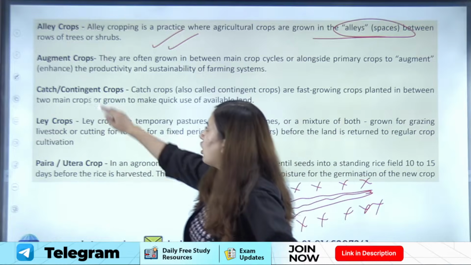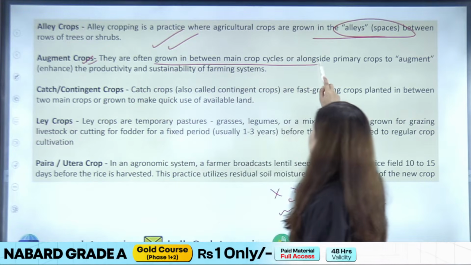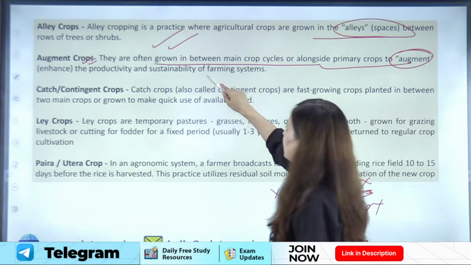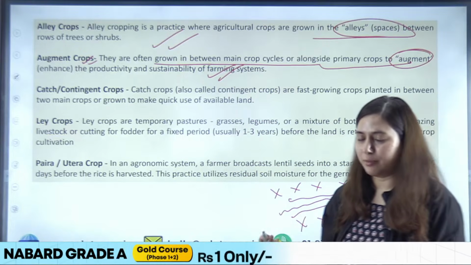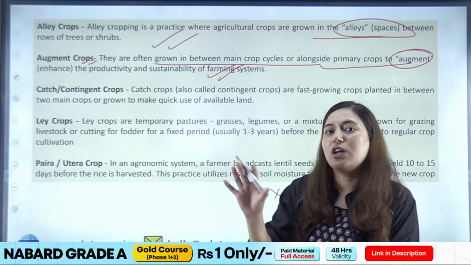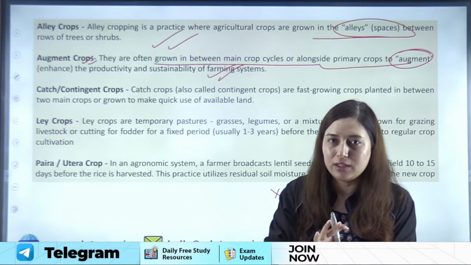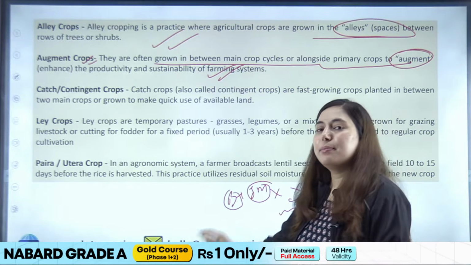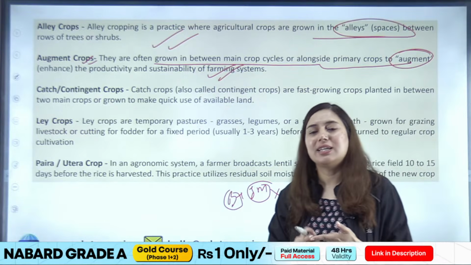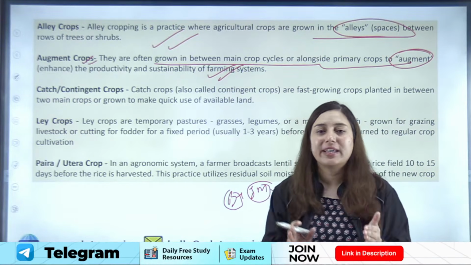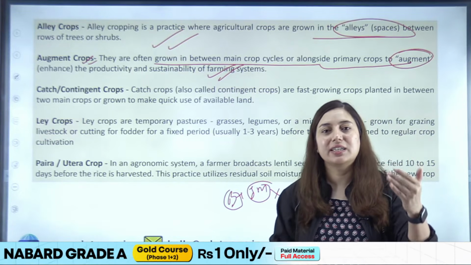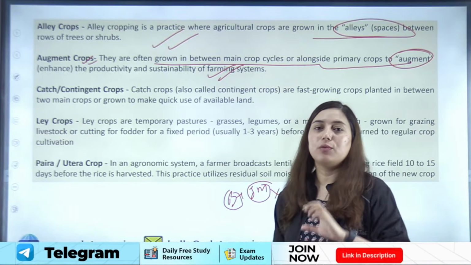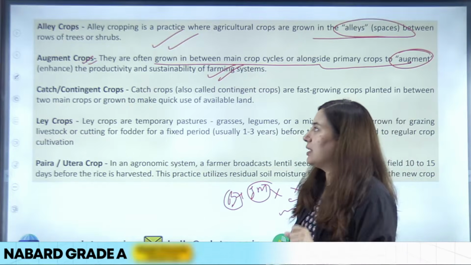Second is augment crop. What is an augment crop? They are often grown in between the main crop cycle alongside the primary crop. Augment crops increase the productivity and sustainability of the farmer. They are grown along with the main crop to increase the productivity of our main crop. For example, berseem plus Japanese mustard. If berseem is our main crop and along with it we grow Japanese mustard, then because of growing Japanese mustard, the productivity of berseem will increase. So here the Japanese mustard becomes an augment crop, right? Because it is increasing the productivity of the main crop. That is the meaning of augment crop.